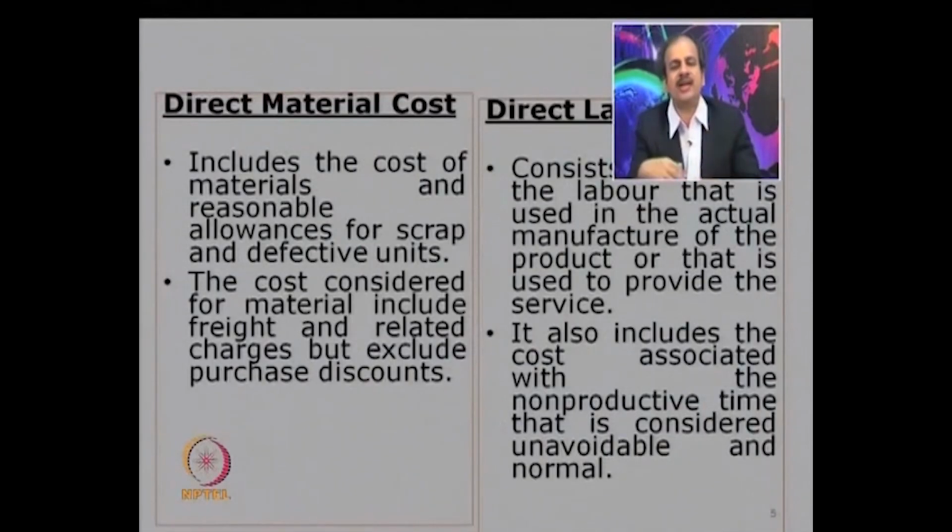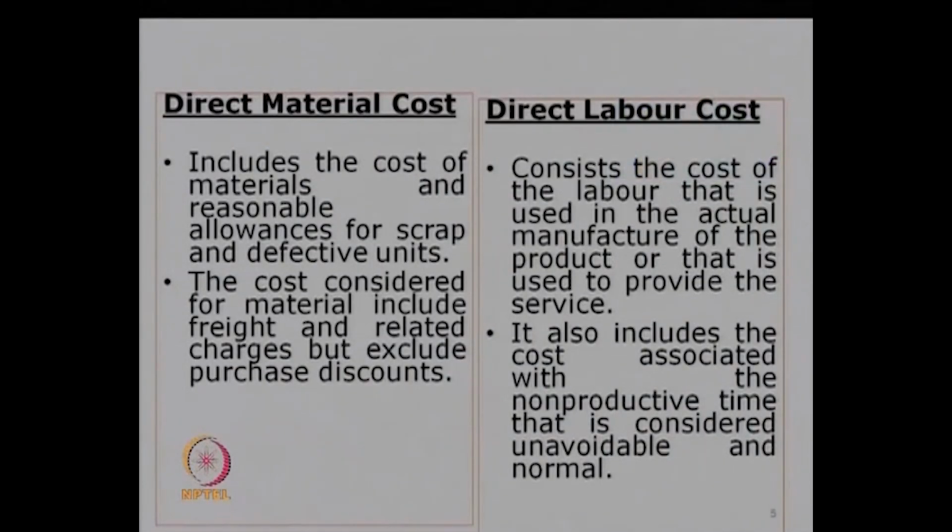Now, let us look at this more in detail. So, you have a direct material cost. It includes the cost of material and reasonable allowances for scrap. We have already seen it. And the cost which is considered for material includes the cost of freight and other charges, but does not include the purchase discounts. Now let us look at the direct labor cost.